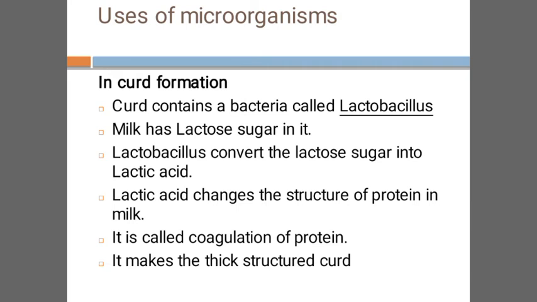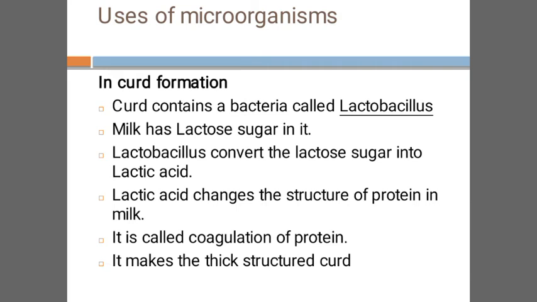It may be a linear chain, but it will be converted into a thick structure, highly thick or coiled structure, and that's why the curd is thick in its texture, isn't it? Thick. It makes the thick structured curd. So this is the whole process of curd formation.